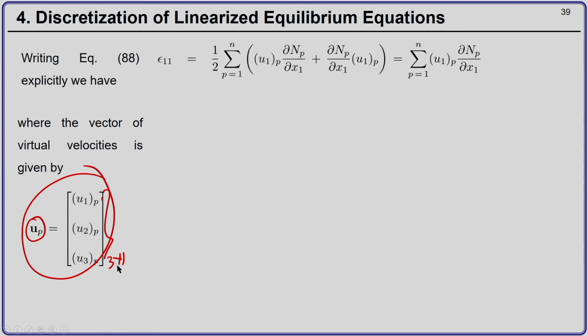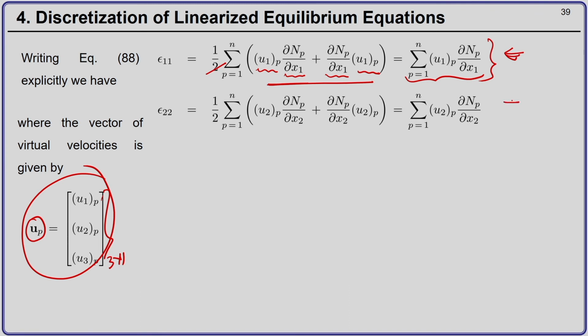So epsilon 1 I can write as 1 by 2 u 1 p del n p by del x 1 plus del n p by del x 1 u 1 p. These two terms are the same, so it becomes twice u 1 p del n p by del x 1, and this 2 cancels with the other 2, and we get u 1 p del n p by del x 1, summation over all the nodes of the element E. That is your epsilon 1.